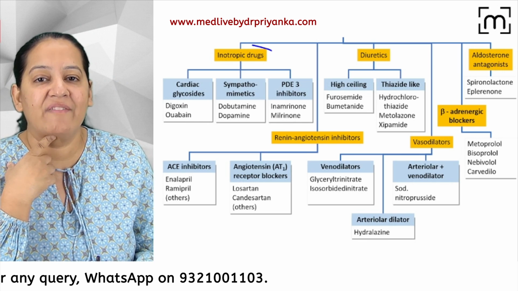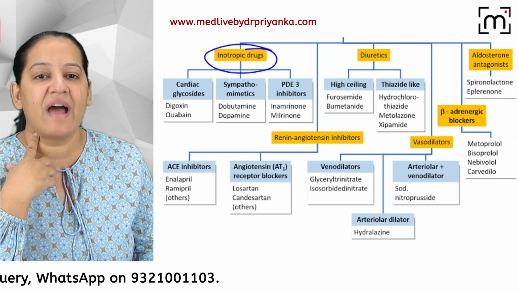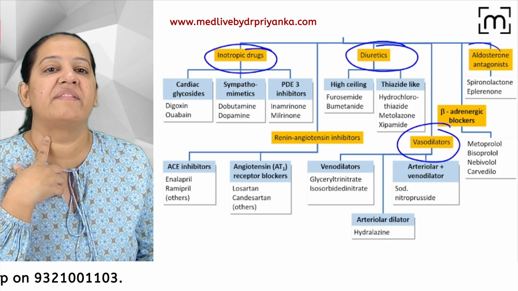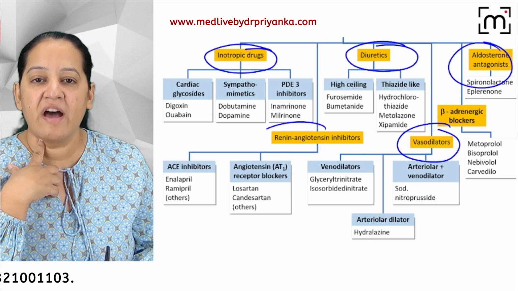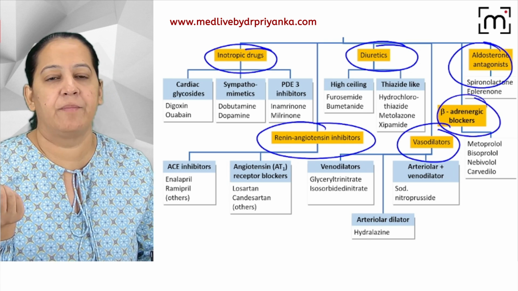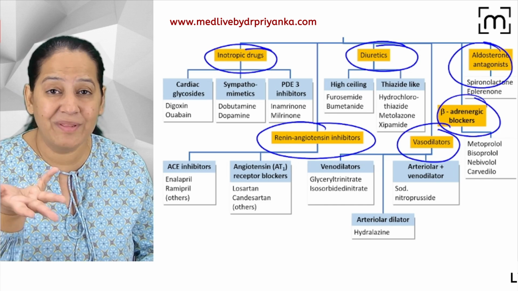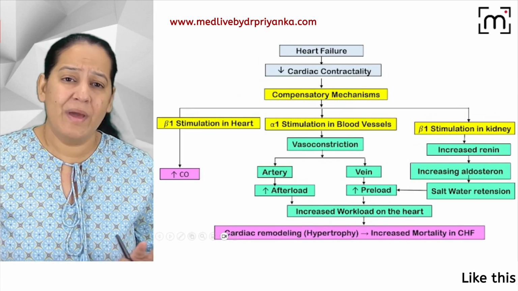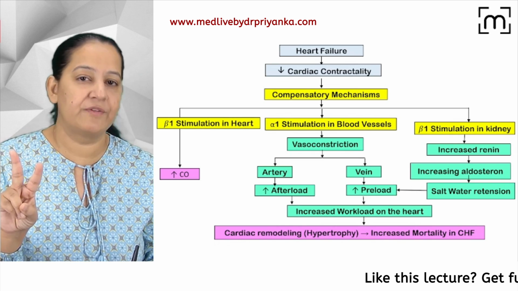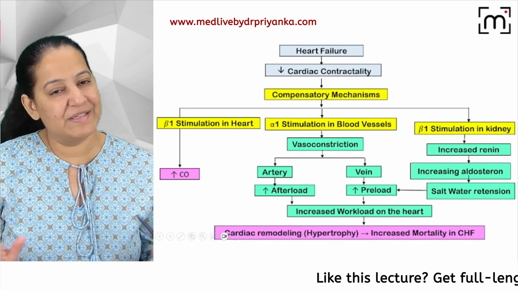You can see we have inotropic drugs. We have vasodilators. We have diuretics. We have aldosterone antagonists. We have RAAS inhibitors, which I taught you yesterday, and beta blockers. You will say, ma'am, how to understand all these categories and how to learn that? It's very easy. How many of you understood this? If you have understood this now, you are allowed to sit for the next 2 hours. Otherwise, you will not understand anything.